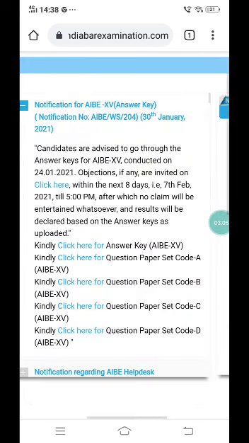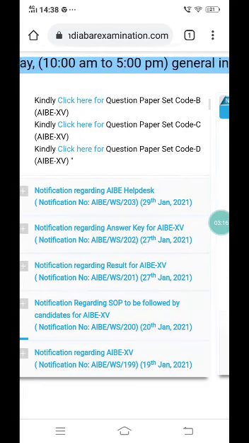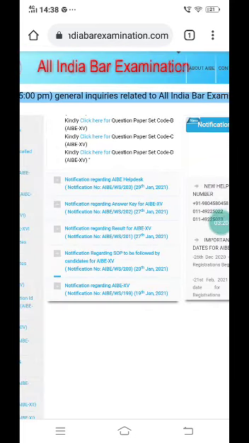After filing the objections, we have to wait till the time of 7th February, after which the final results might be declared and we are able to see whether the person has passed or is not able to qualify the exam.